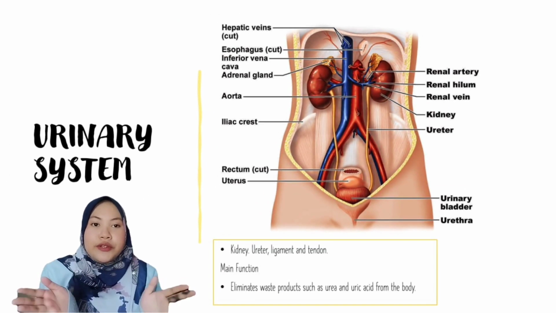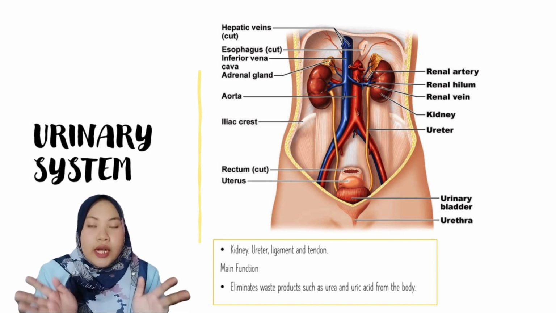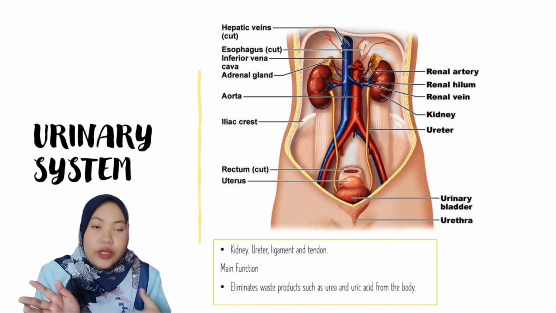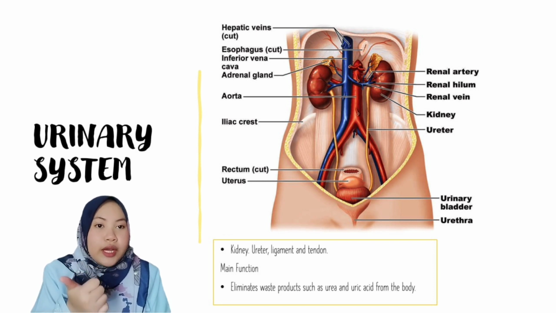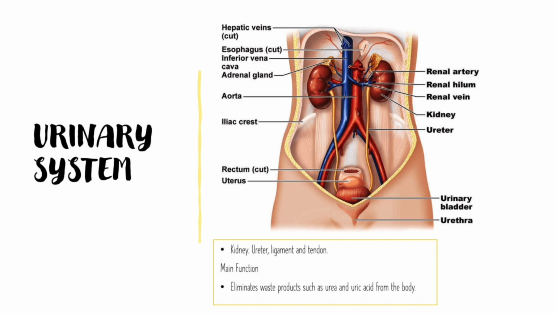Next, the urinary system. The main function of the urinary system is to help us eliminate waste products such as urea and uric acids from our body. In the urinary system, we have kidney, ureter, ligament, and tendon.